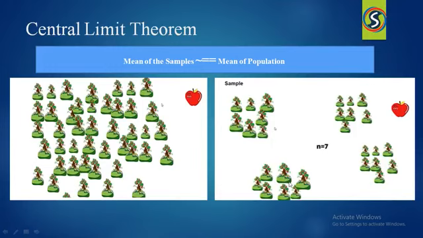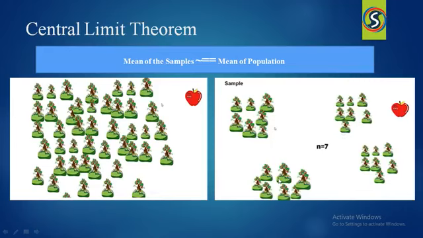Make a number of subsets by selecting random samples. In each and every subset, place an equal number of samples. And now take the mean for each and every subset. Take the mean for this subset, this subset, this subset and this one as well.